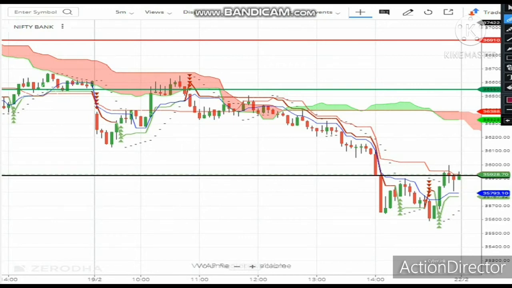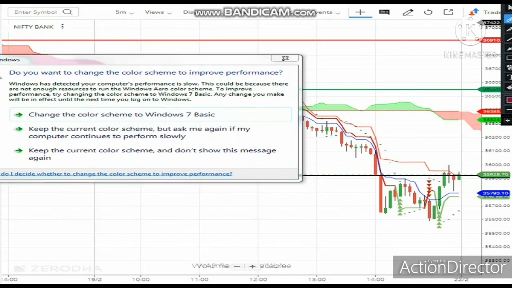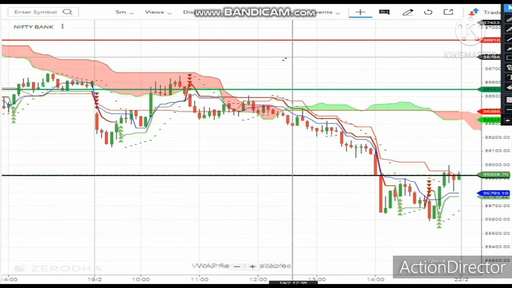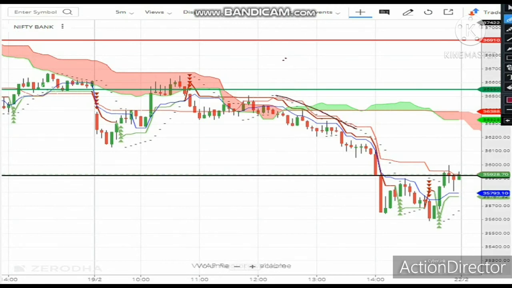So we have entered around this level with the stop loss over here. Since there is a clear downtrend, we continued our position.